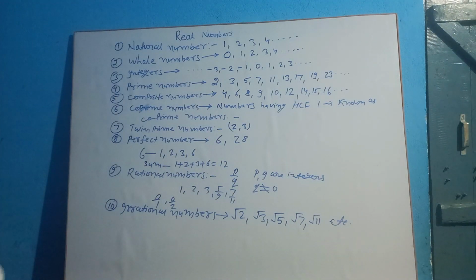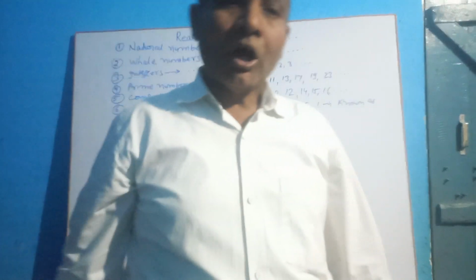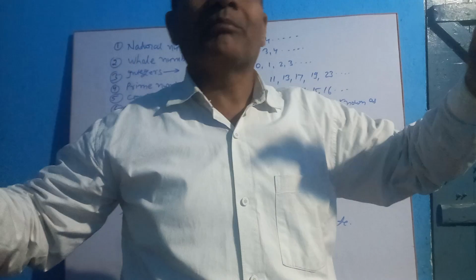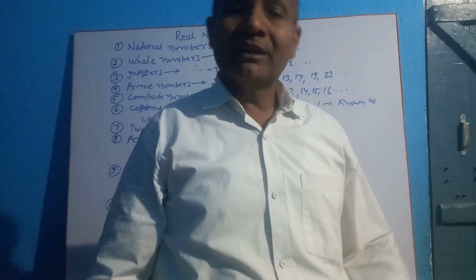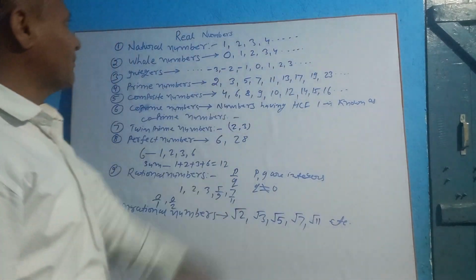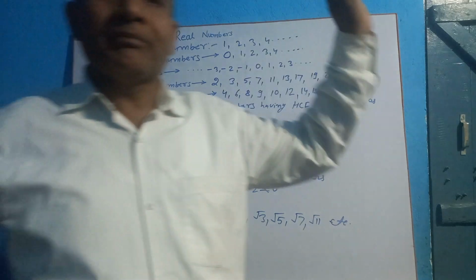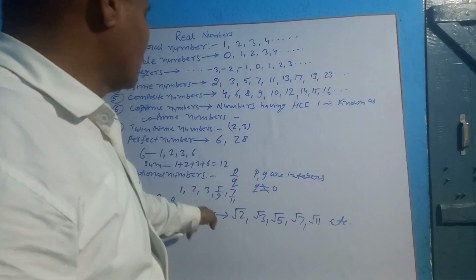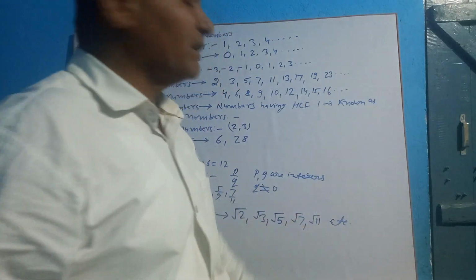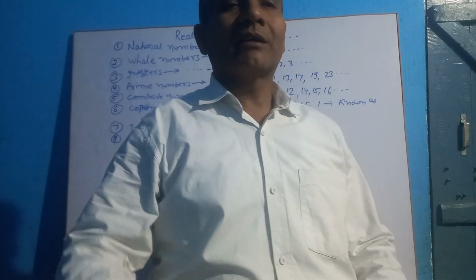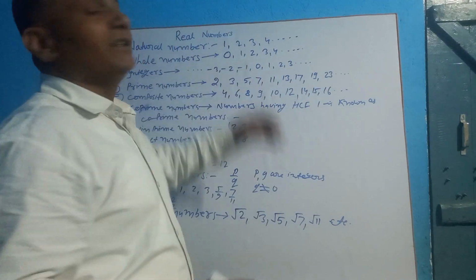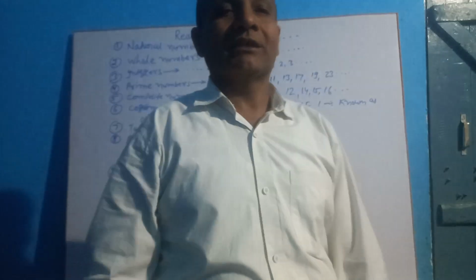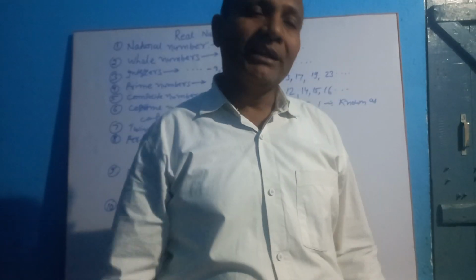Now we can define real numbers. All rational and irrational numbers are known as real numbers. For example, 1, 2, 3, 4, 5, 0, minus 1, 2, 3, 5, and so on, root 2, root 3, root 5, root 7, all these numbers come in the category of real numbers. So we can say that all rational and irrational numbers are known as real numbers.